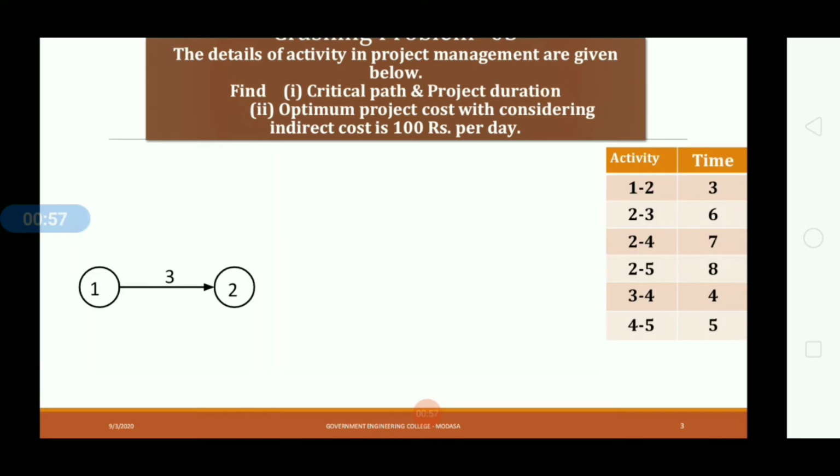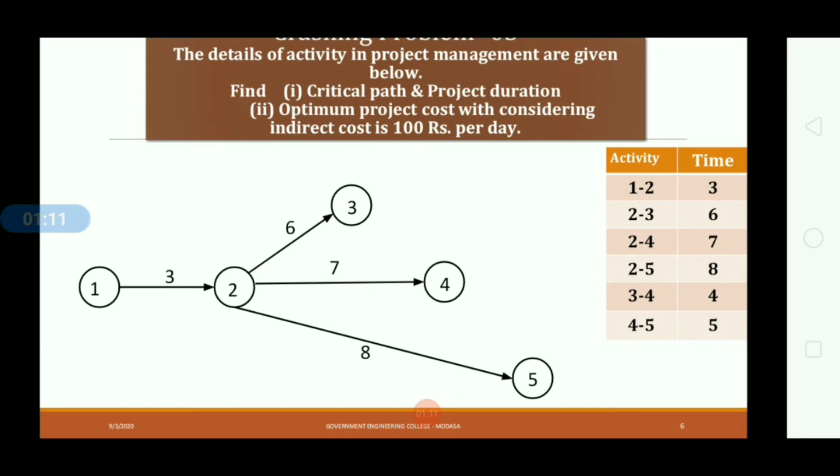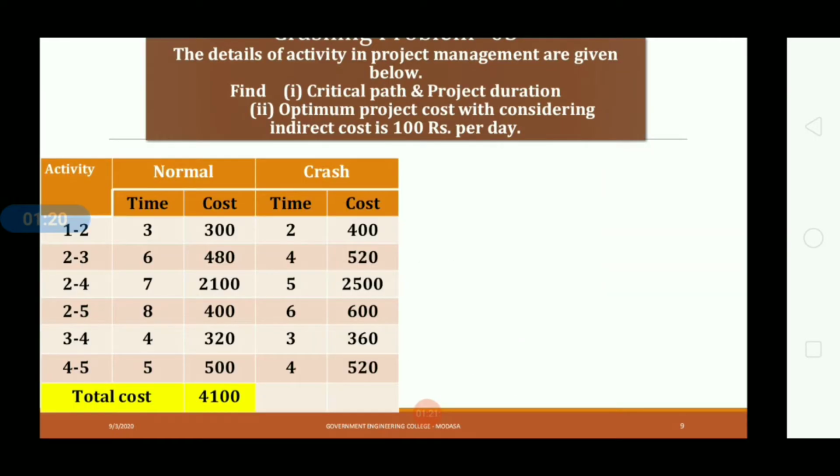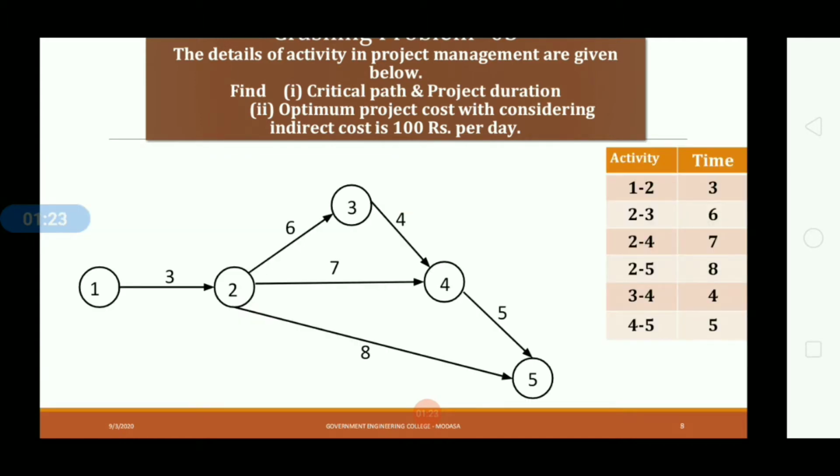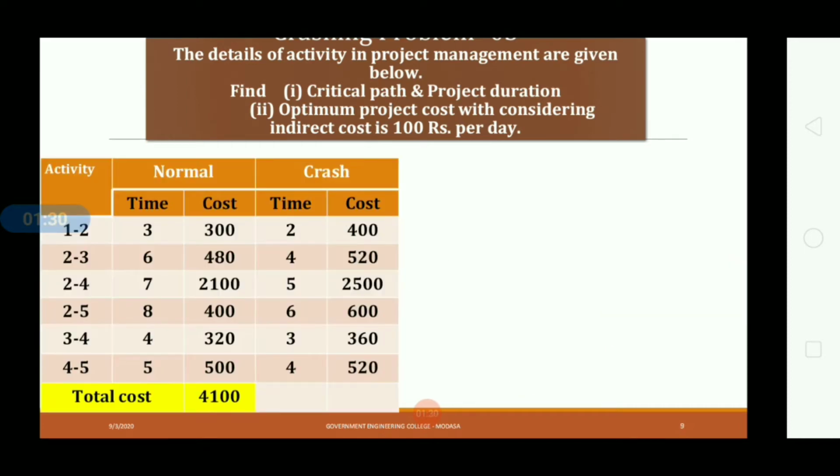So let's begin. So activity number 1 to 2, duration is 3, activity 2 to 3, duration 6, activity 2 to 4, duration 7, activity 2 to 5, duration 8, and activity 3 to 4, duration is 4, and last activity 4 to 5, duration is 5. Okay, now we have completed our network diagram.